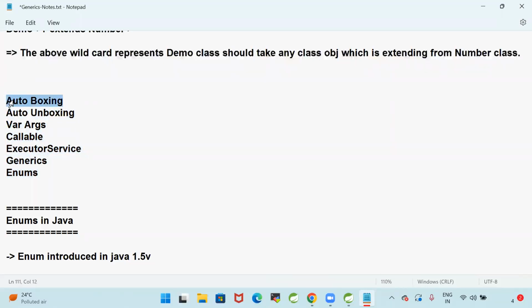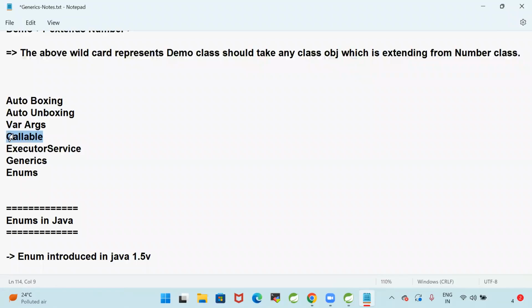What is the meaning of autoboxing? Converting from a primitive type to a wrapper class automatically. Unboxing is wrapper to primitive type. Variable arguments: when you don't know how many parameters a method needs to take, then we go for variable arguments. What is Callable?